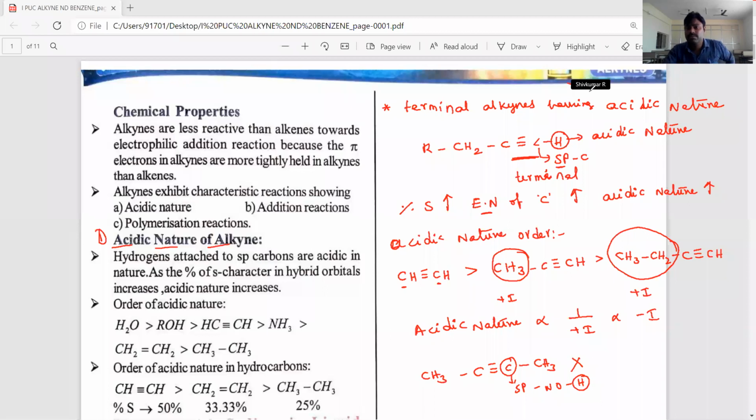That hydrogen atom has acidic nature because the sp carbon has more electronegativity. That's why they have more acidic nature.